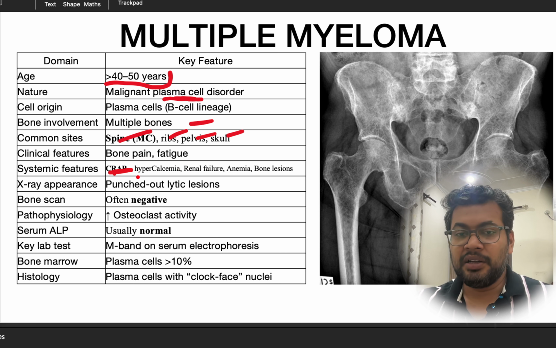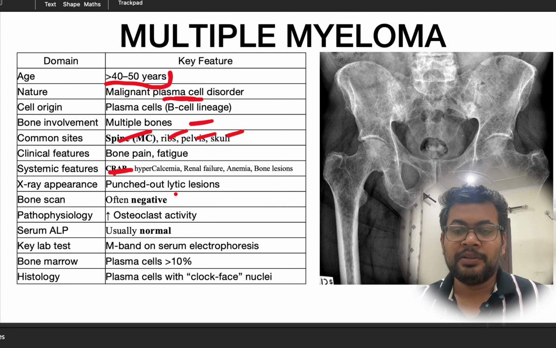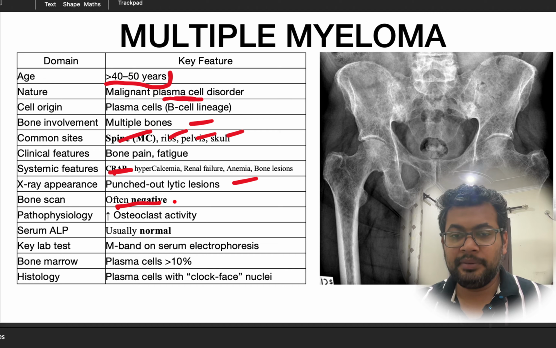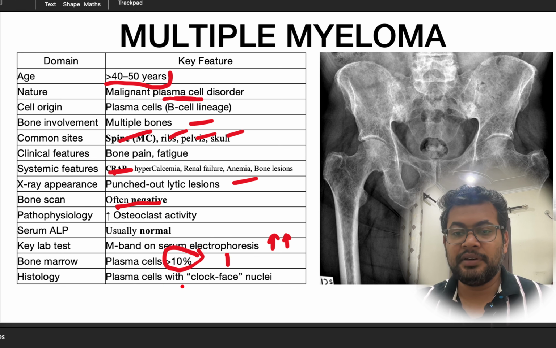These are the systems involved in multiple myeloma. The X-ray will show punched out lytic lesions, and the bone scan is often negative in multiple myeloma. Osteoclast activity is increased, that's why there are multiple bony lytic lesions in bones. Serum ALP level will usually be normal. On blood tests, the M band will be positive. Serum electrophoresis M band will be very, very high. Plasma cells on bone marrow will be more than 10%. And on histology, plasma cells with clock face nuclei are seen in multiple myeloma.